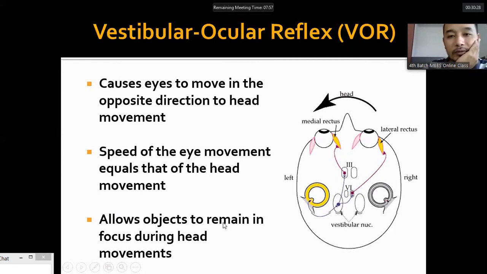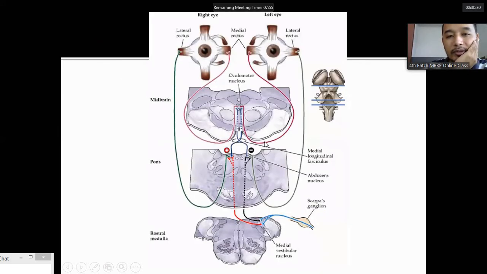This is the vestibulo-ocular reflex as shown in this picture. From the vestibular system, it goes to the vestibular nerve, the vestibular nuclei, then to the nuclei of the three cranial nerves responsible for eye movement: oculomotor third, trochlear fourth, and abducens sixth.